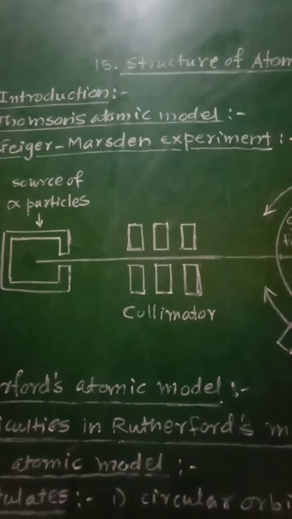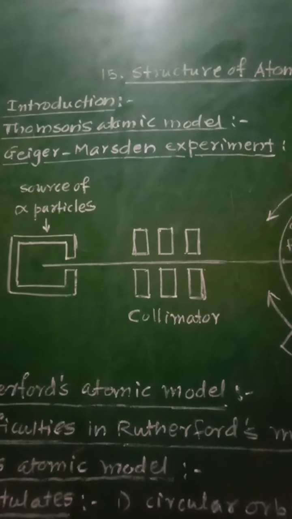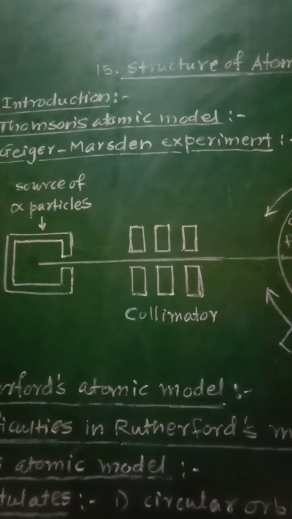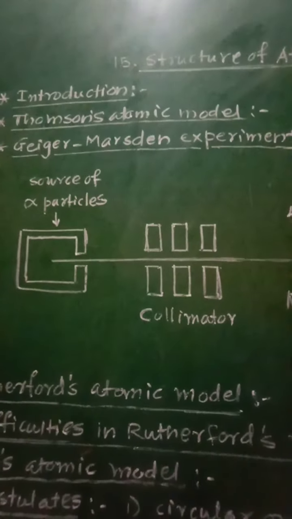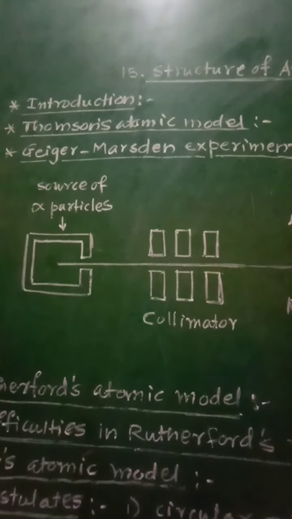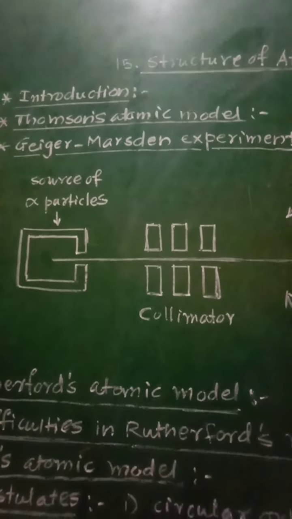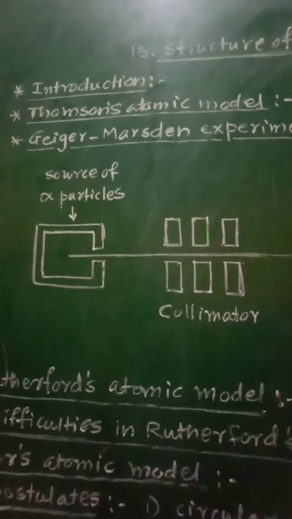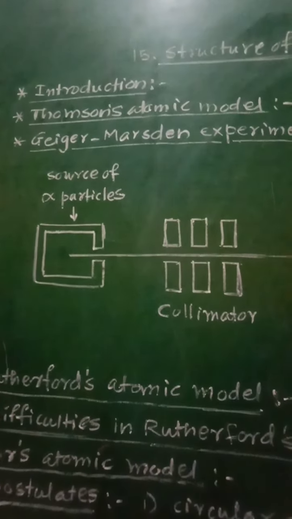And this model explains the formation of ions and ionic compounds. So according to Thomson's atomic model, the concept of ions and ionic compounds can be explained.